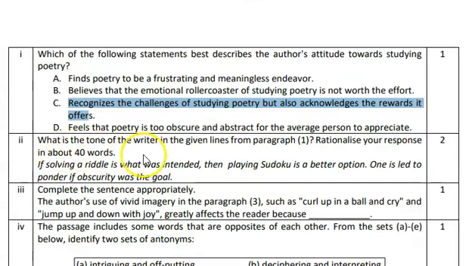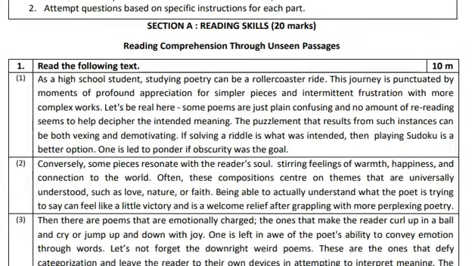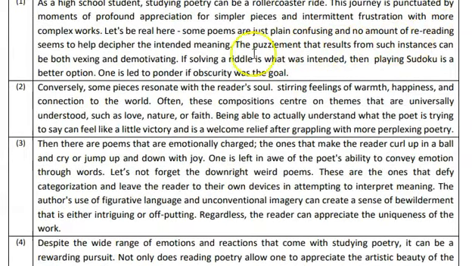What is the tone of the writer in the given lines from paragraph number 1? Now if paragraph number 1 is given, then you can quickly go to that paragraph and see that he is using words like "some poems are just plain confusing and no amount of rereading seems to help you decipher the intended meaning." Then he says that it can be both vexing and demotivating.